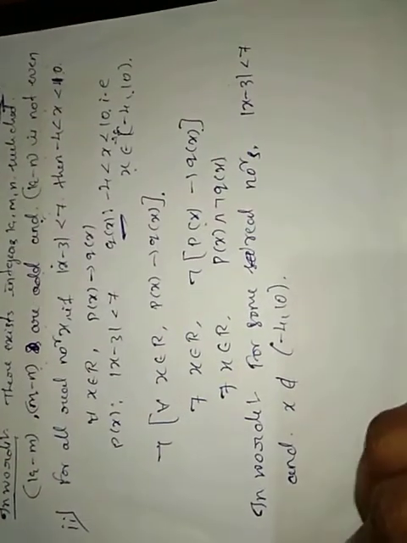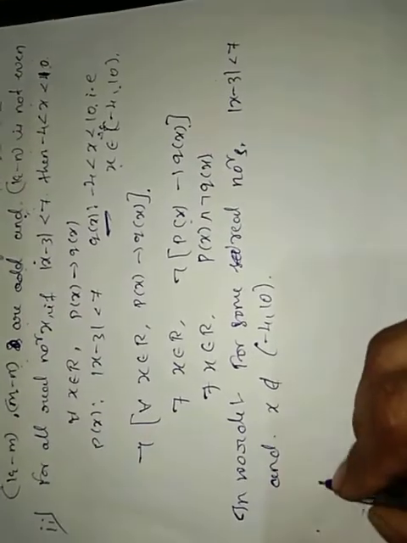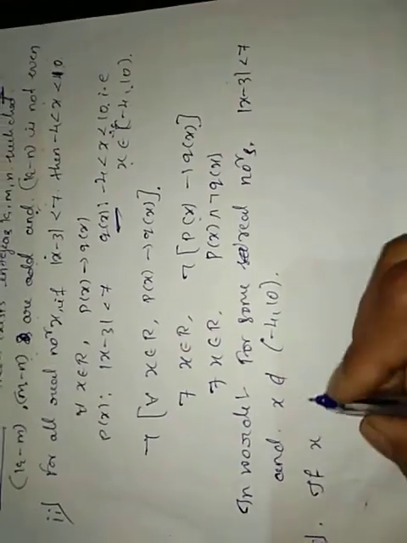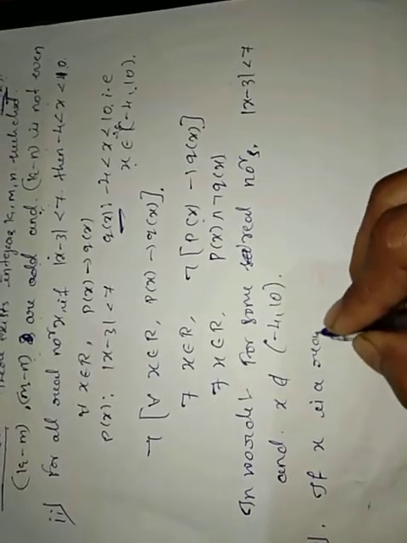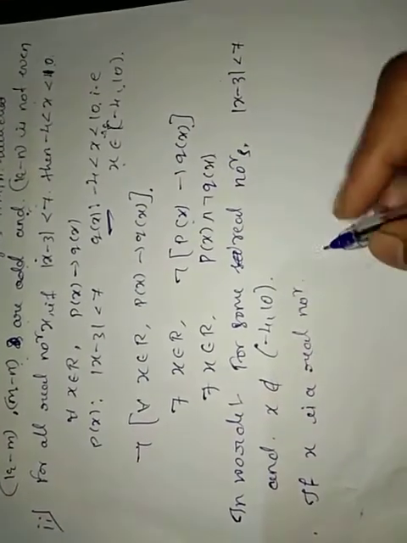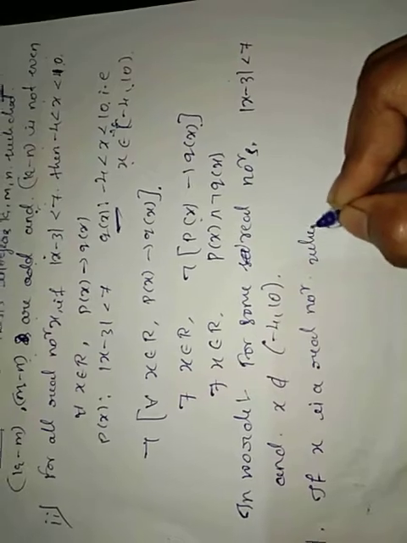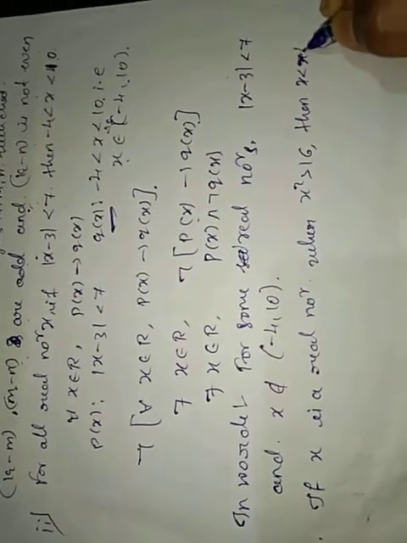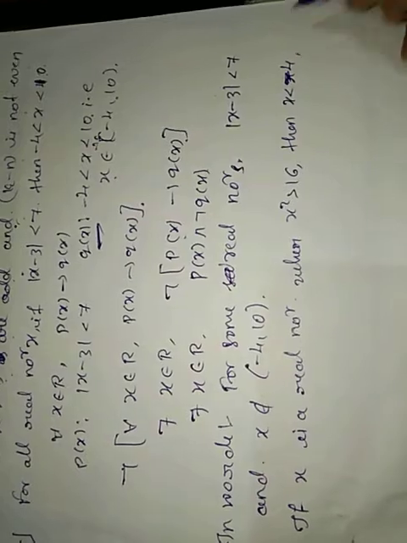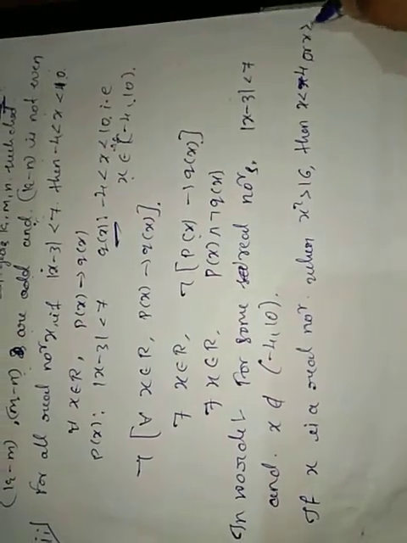So next, moving to the third one. If x is a real number where x square is greater than 16, then x is less than minus 4 or x is greater than 4.